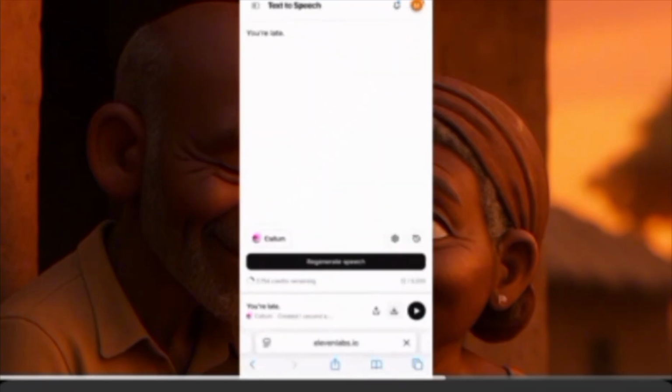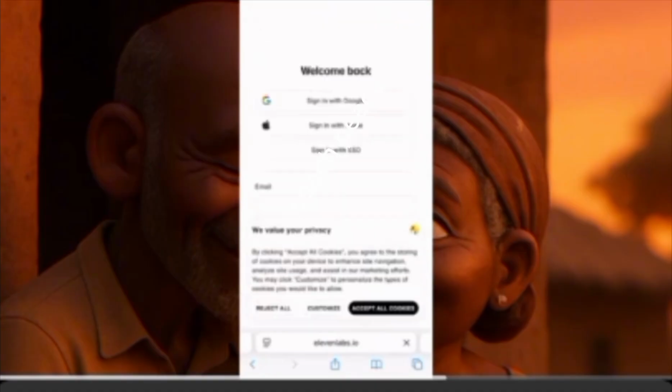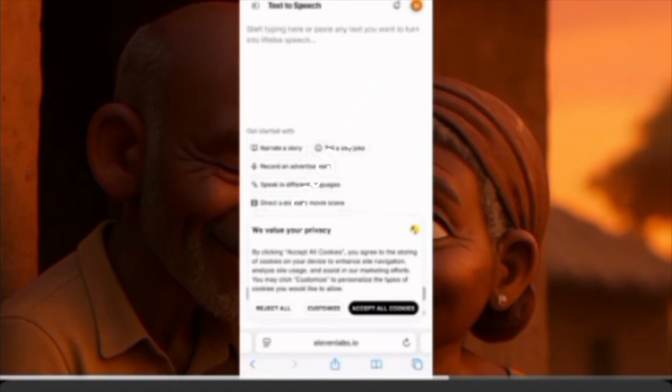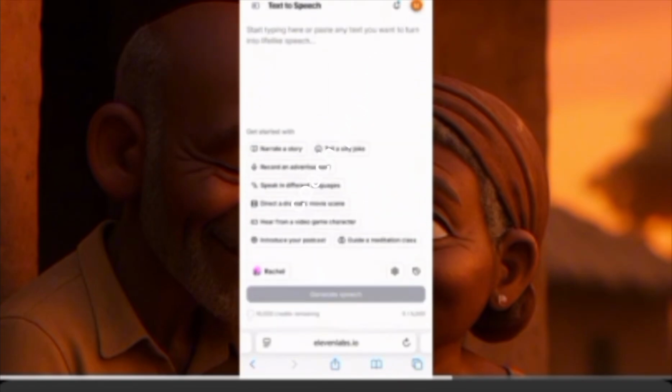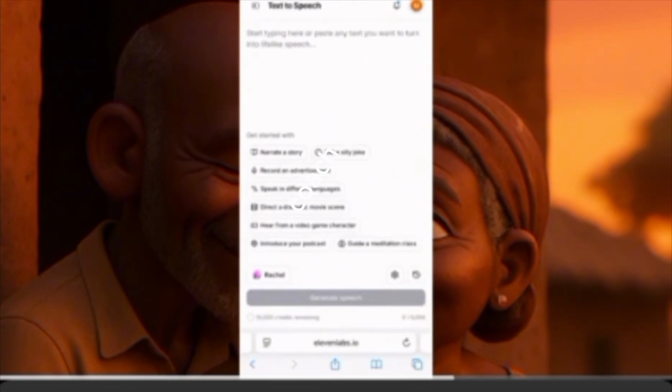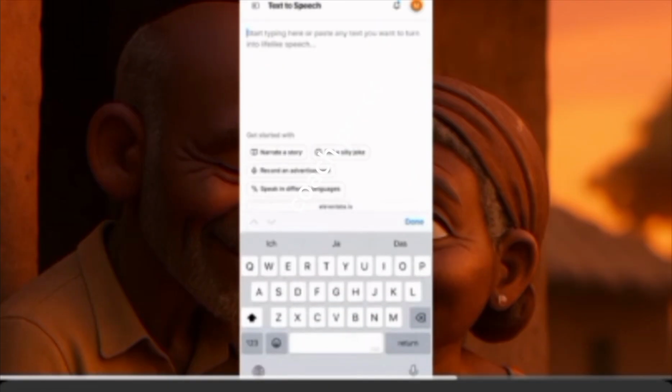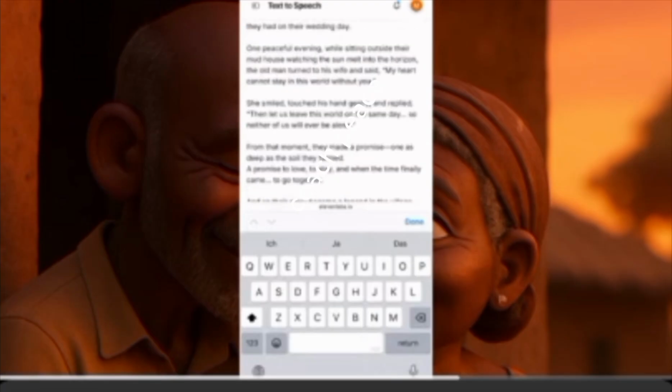Okay, so now we have 11 Labs. For those of you who have not used 11 Labs before, this is 11 Labs and this is how it looks. Now I'll come here where it says start typing here or paste any text. I'll click there, and then you click again, then it asks you to paste, then you paste your story. So this is my story.